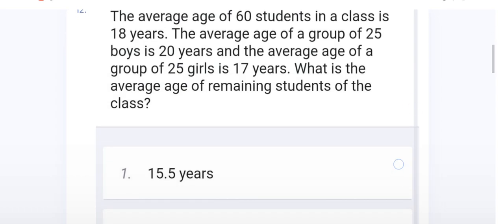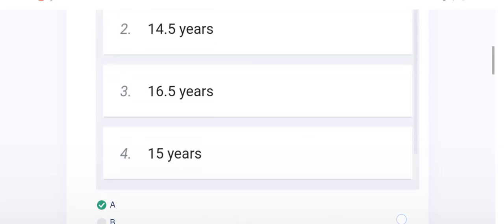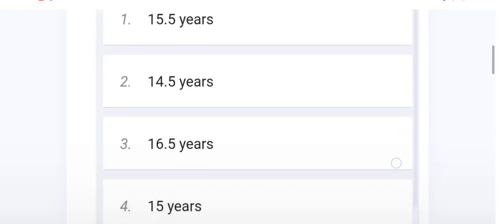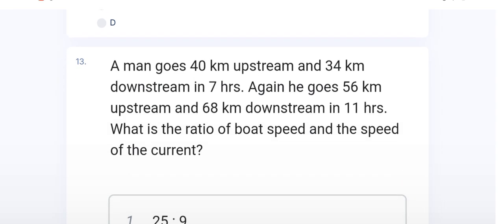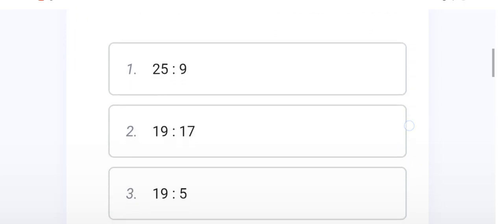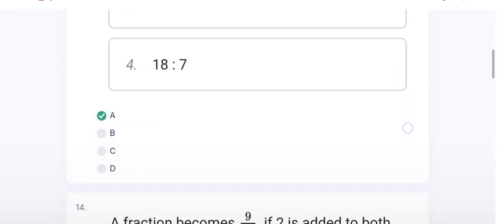The 12th question has the right option A, 15.5 years. The 13th question belongs to boat and stream. Boat and stream is also a very important topic. The right option of this question is A.